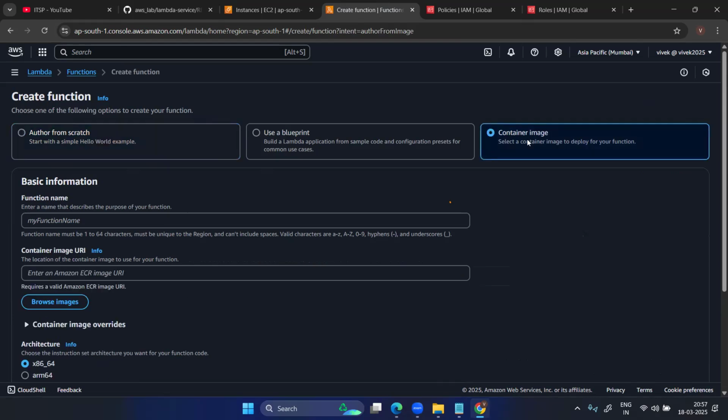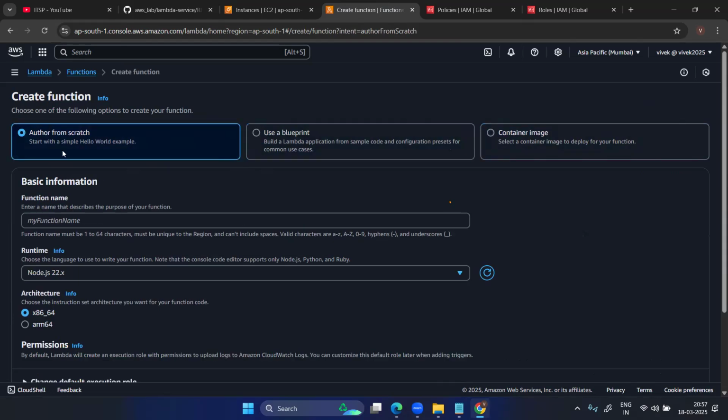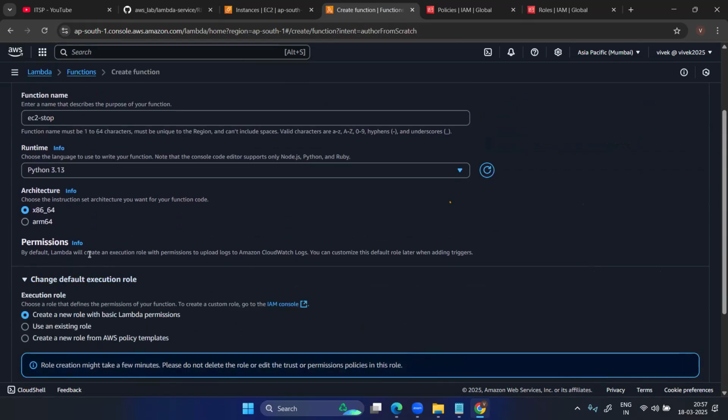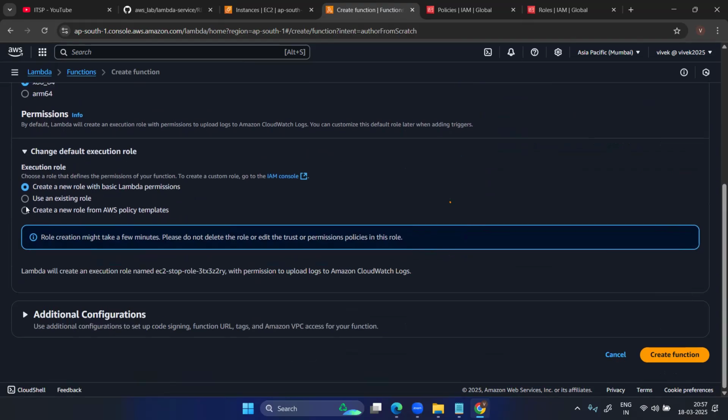Use blueprint, use container image, or author from scratch. Okay, function name: EC2 stop. Let's see. By default, permission for Lambda will be created, uploading logs. Okay, now here you can see, just drop down and change the default.